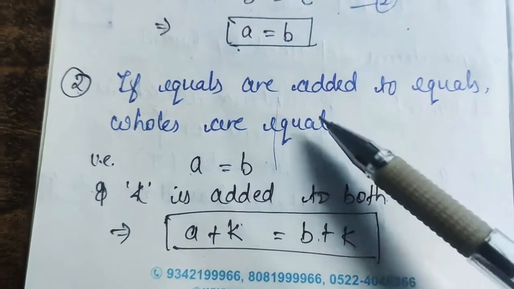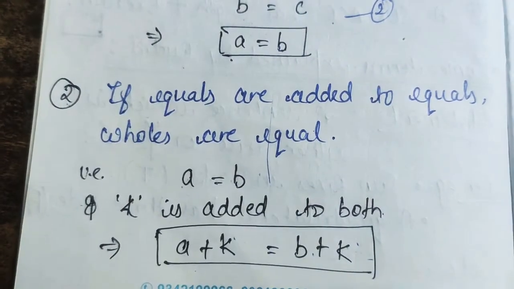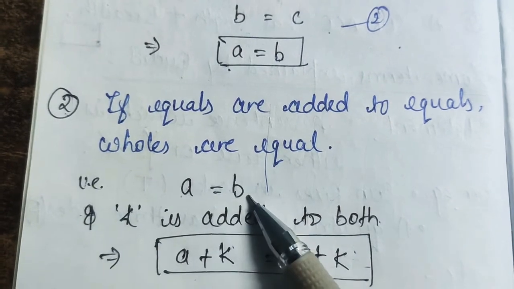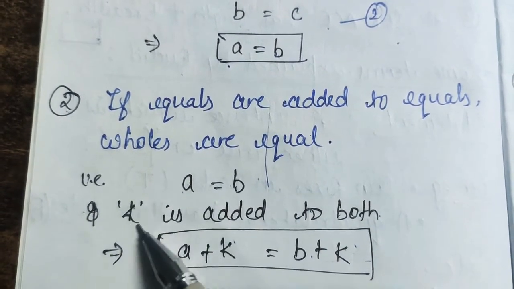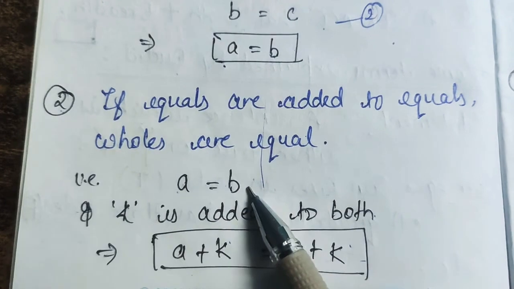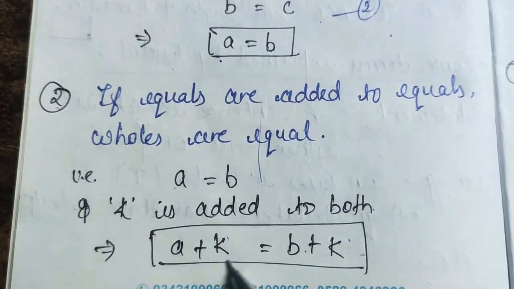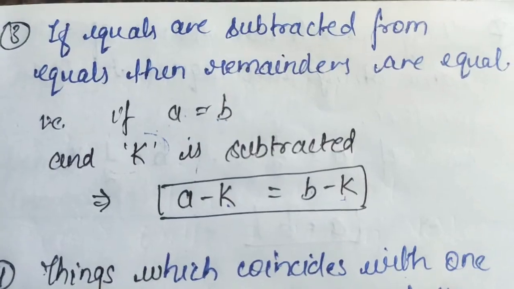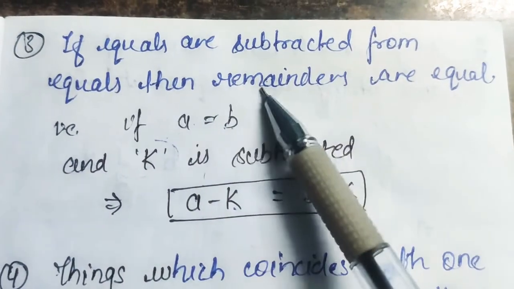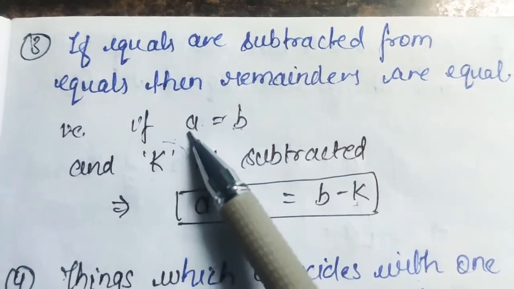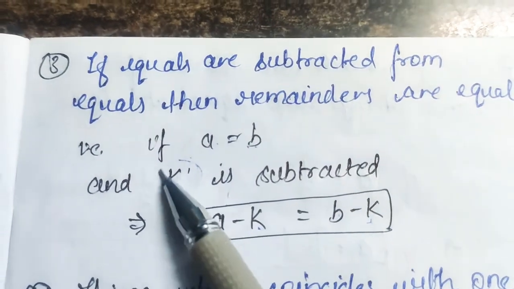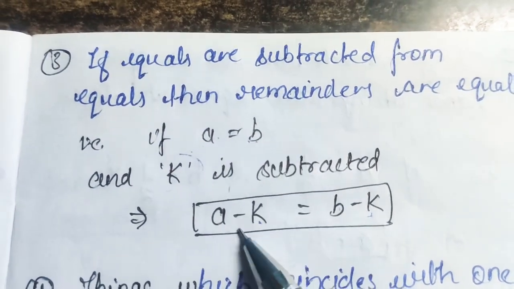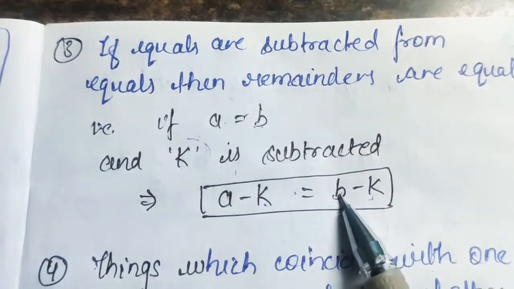Now moving to the second axiom, he said that if equals are added to equals, then the wholes are equal. Suppose A is equal to B, and if K is added to both sides, LHS and RHS, then the wholes will also be equal to each other. Similarly, if equals are subtracted from equals, then the remainders are also equal. Suppose A is equal to B, and we subtract K from both sides, LHS and RHS, then the remainders will also be equal to each other.